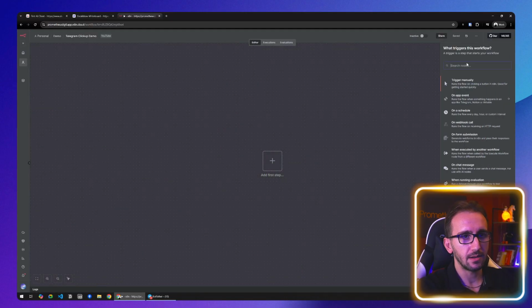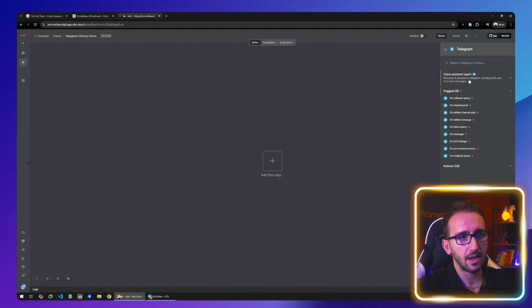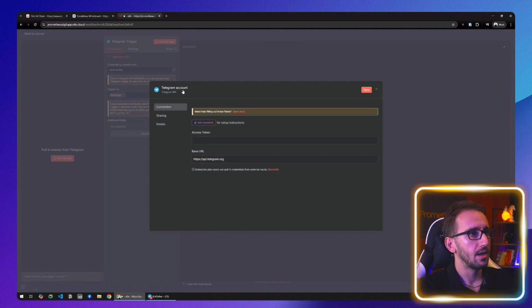First, go to n8n, and on nodes, click Telegram, and on Telegram, under triggers, find where it says on message. On the credentials dropdown, open the dropdown, and we're gonna create another bot. This is one I was already using. Let's create a new one. And we're gonna name this our new, let's name it YouTube bot, okay? And as you can see, we need an access token.